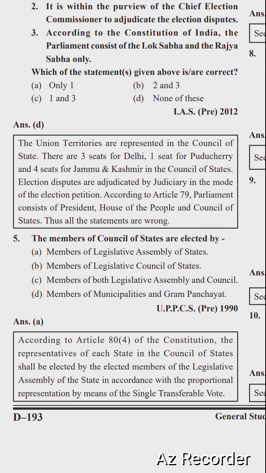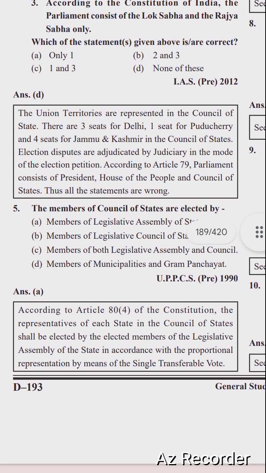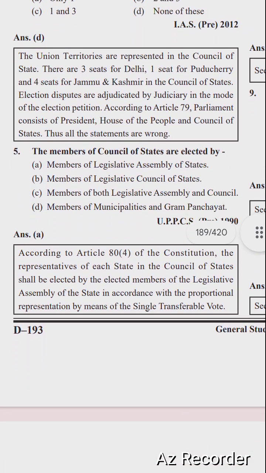The Union territories are represented in the Council of States. There are 3 seats for Delhi, 1 seat for Puducherry and 4 seats for Jammu and Kashmir in the Council of States. Election disputes are adjudicated by the judiciary in the mode of election petitions. According to Article 79, Parliament consists of the President, House of the People and Council of States, and thus all the statements are wrong.